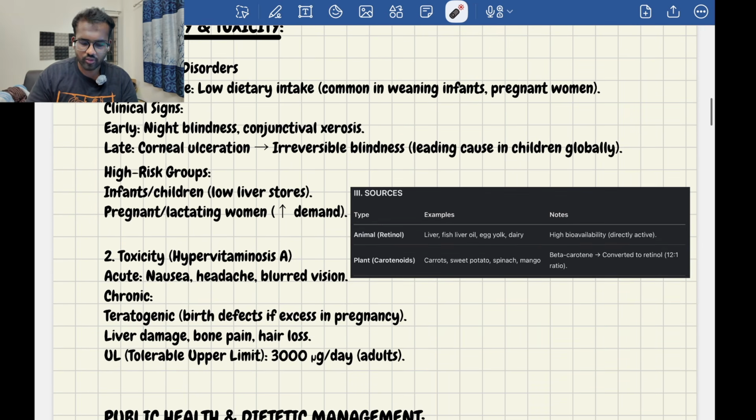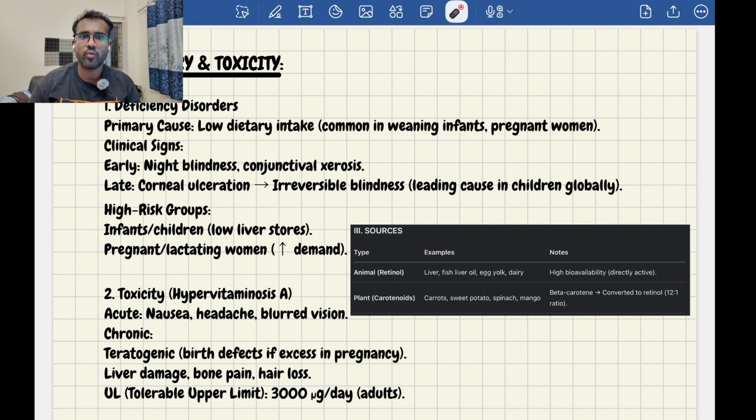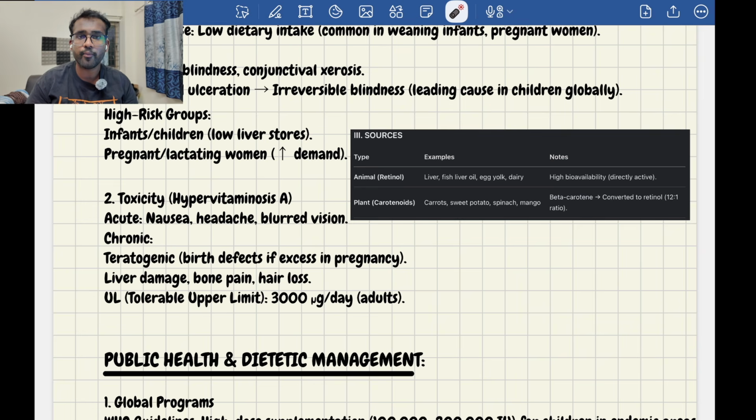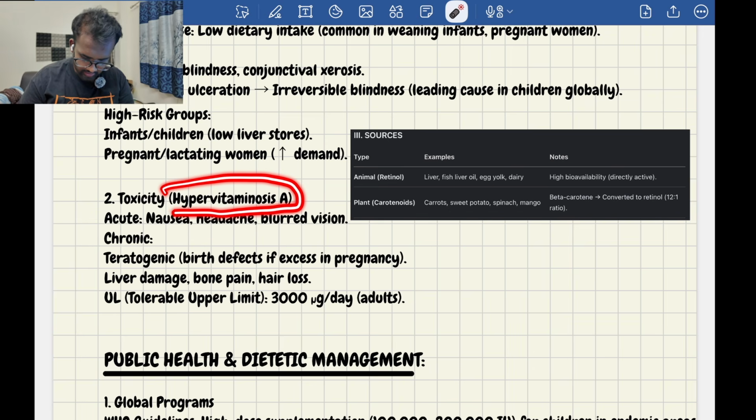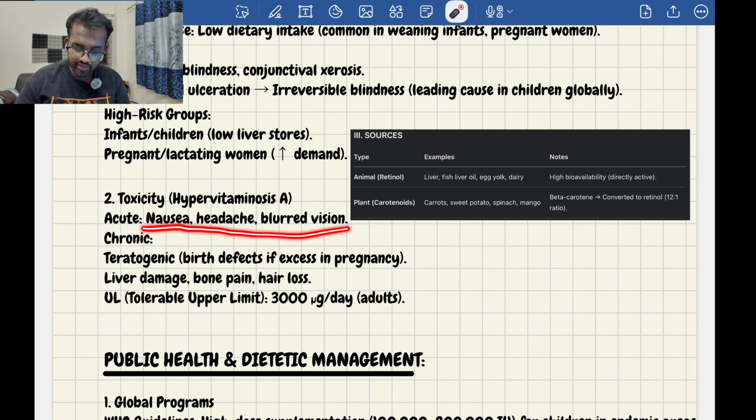And toxicity, as I told you, if there is a high amount of vitamin A in the body. Let's talk about toxicity of vitamin A. What happens if there is more vitamin A in the body? It will lead to hypervitaminosis A, which is nothing but an increased or excess amount of vitamin A in the blood, which leads to nausea, headache, and blurred vision.